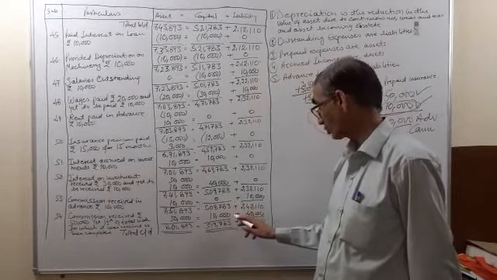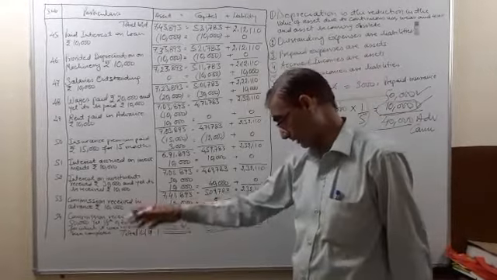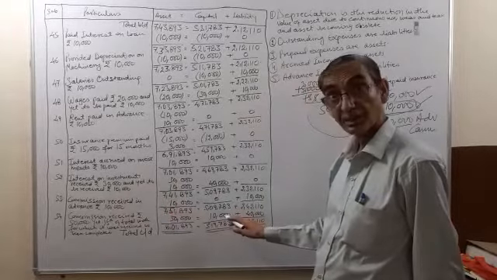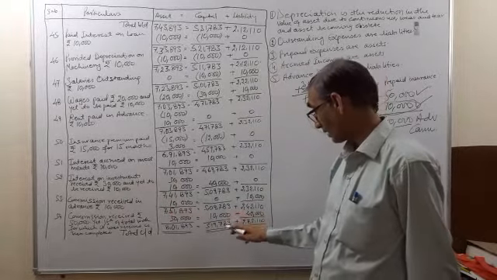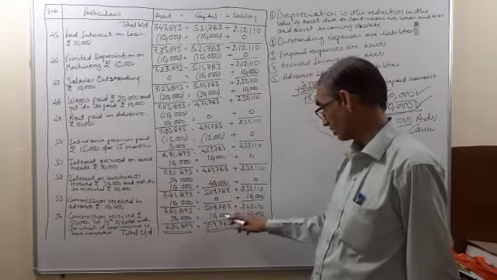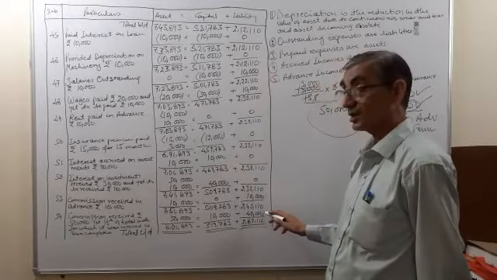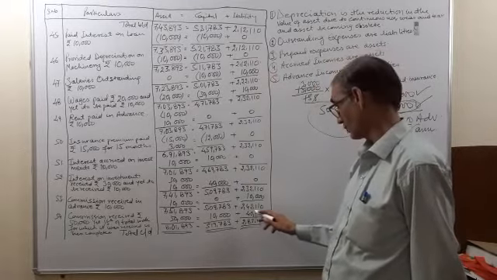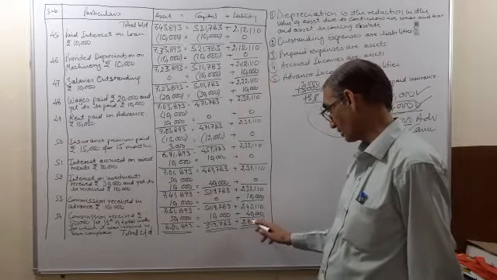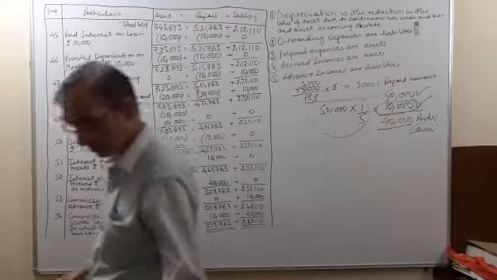5,09,783 plus 10,000, the work that has been certified to be completed, which will be treated as the income of the current accounting period. So it comes to 5,19,783 because it will be added to the capital, and 40,000 is the advance amount which will be added to the liabilities. So the liabilities will become 2,82,110. So it's clear to all of you.